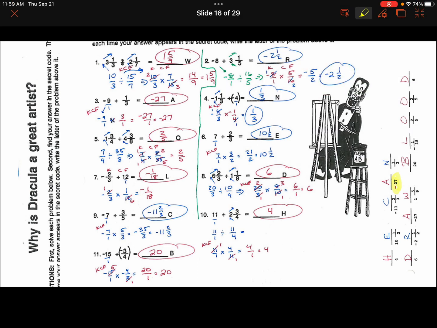As we look, for example, on the first question, we changed to improper first. Then we did our keep, change, flip, and then we looked to simplify. Many of you struggled on that question to simplify the 10 and the 15. You could divide both by 5. You're not going to get a 1 in this situation, but 10 divided by 5 is 2, and 15 divided by 5 is 3. Then when you multiply across, you get 14 over 9, which is simplified down to 1 5/9.